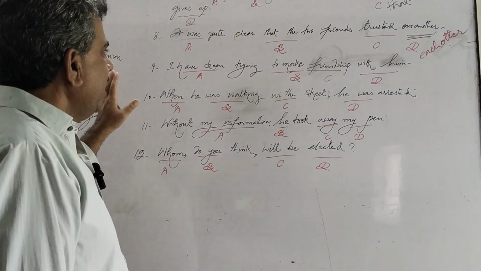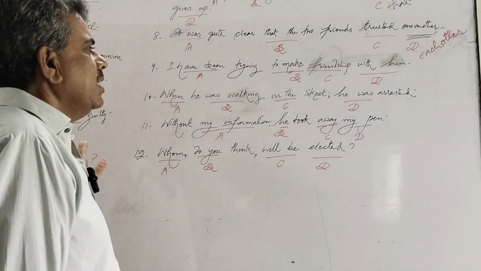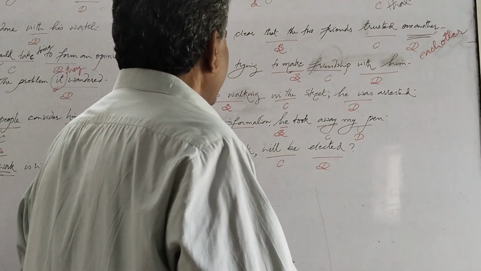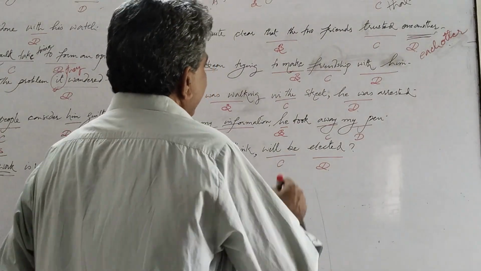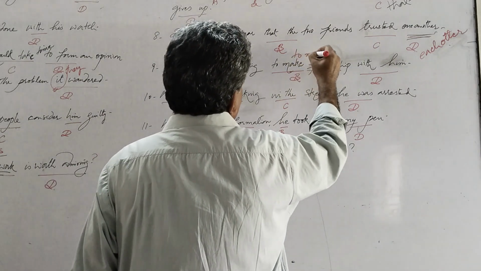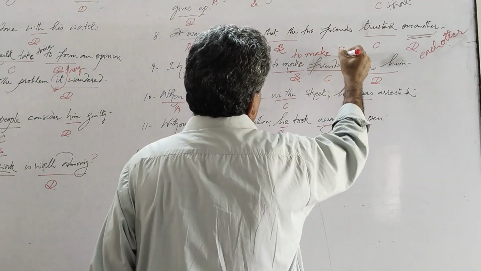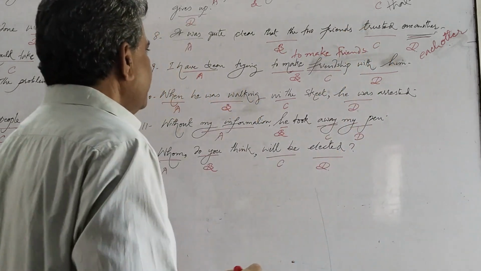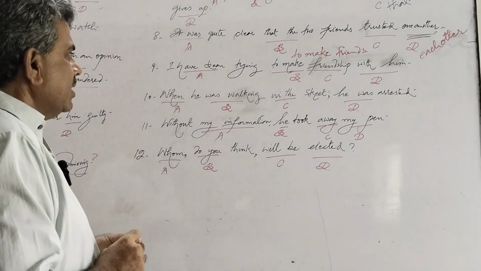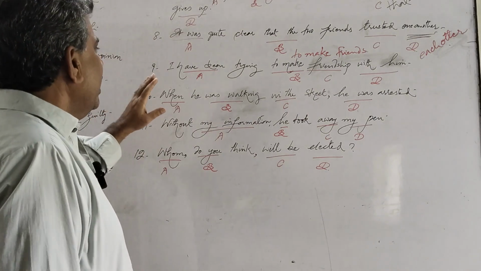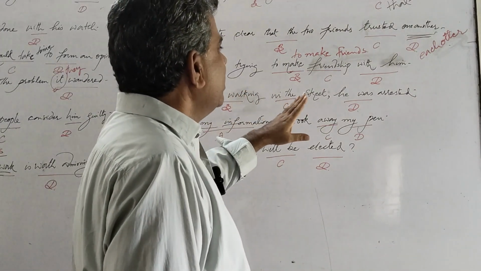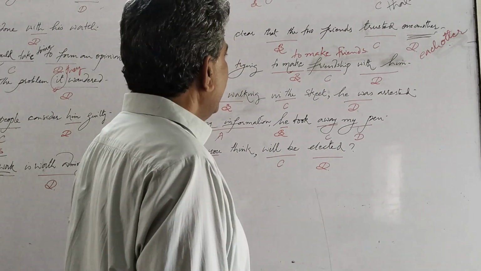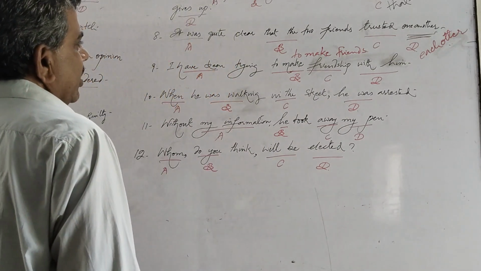We don't see any grammatical mistake in this sentence, but we know that we have an idiomatic structure, to make friends. So the most appropriate sentence would be: I have been trying to make friends with him, because idiomatic structure is better than any other construction.